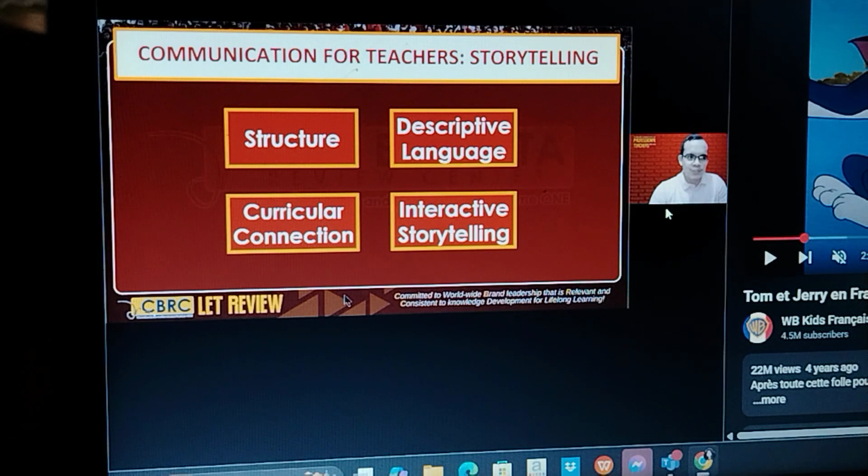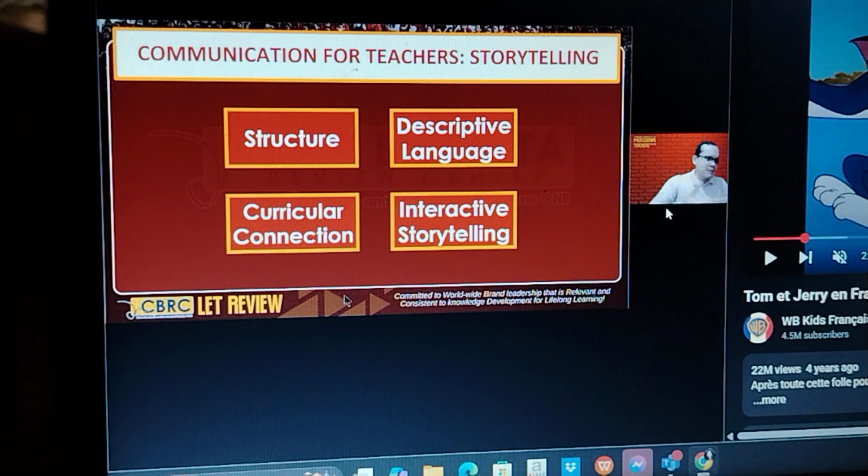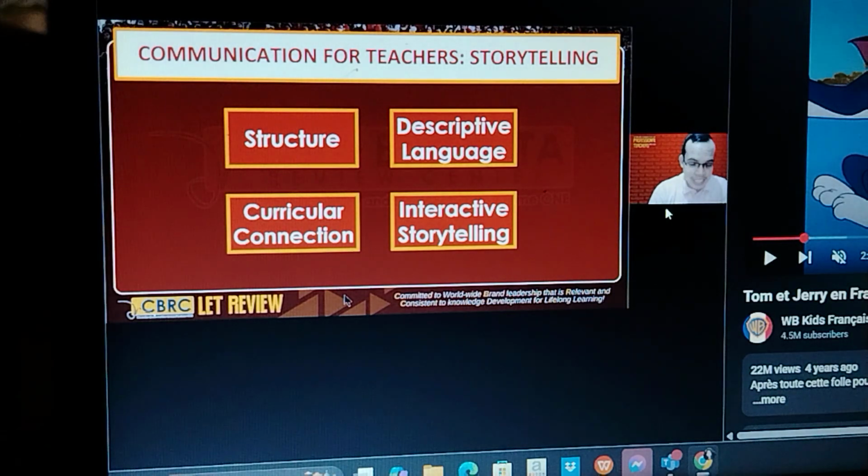So it means that you're not the only one telling the story. What you can do here is ask the participation of your students. Make them your characters in the story. Make them the trees, make them the storm, make them the enemies, make them the villain, make them the heroes of your story. In that way, you're not the only one who's spotlighted, but every student has a chance to shine in the story. So that's what I mean by storytelling.